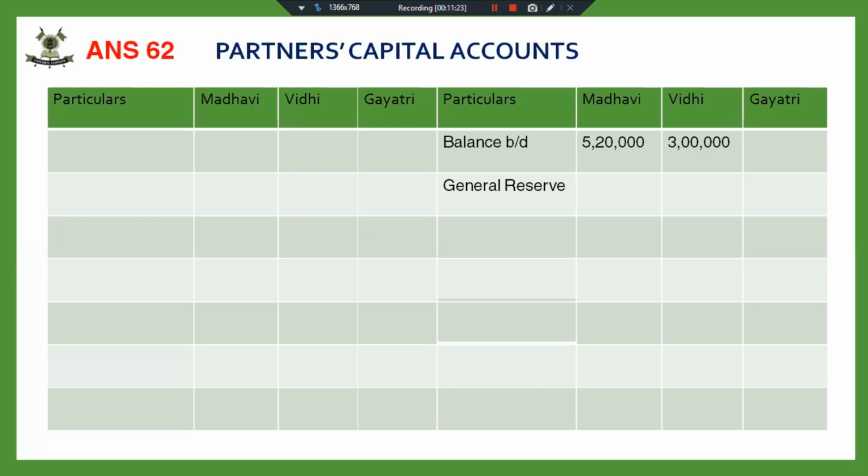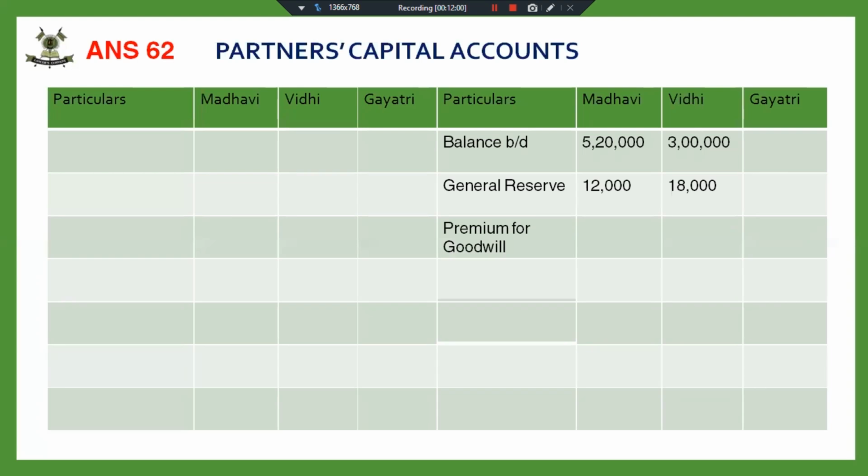Here we had only one reserve, and whenever we are giving something to the partner, his capital is going to increase. The basic rule of accounting. So reserves will be posted on the credit side, and these will be distributed again in the old profit sharing ratio, that is 2:3. All reserves will be distributed in old profit sharing ratio.